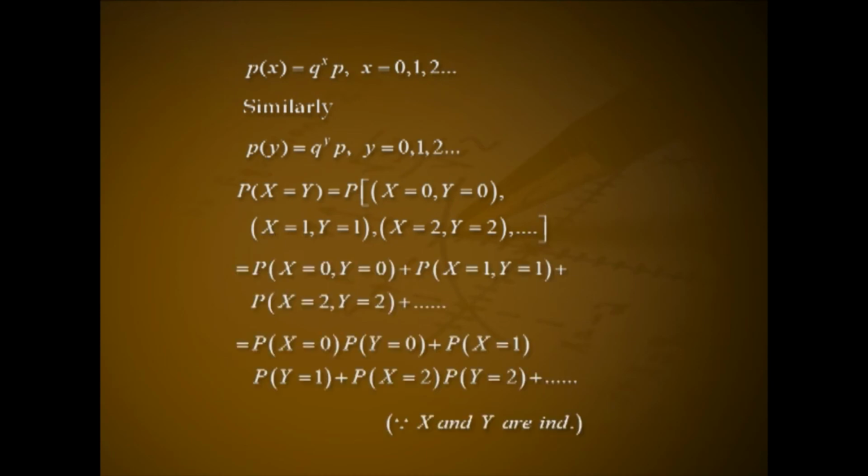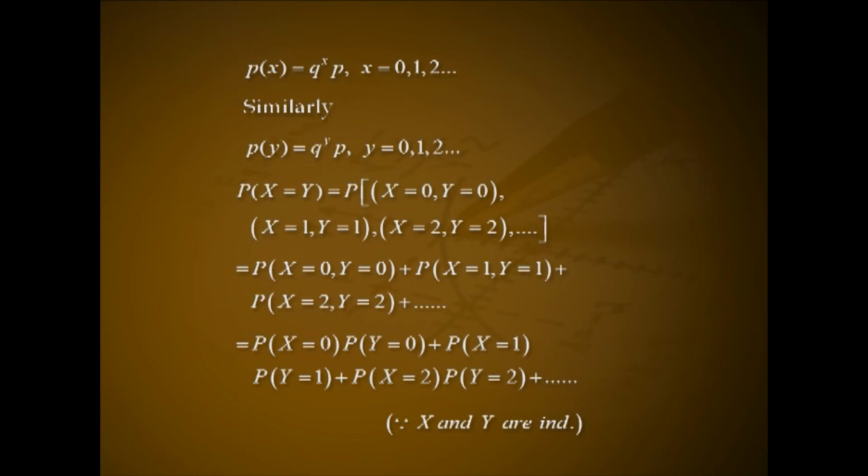Then P(X = Y), that is equal to P(X = 0, Y = 0, X = 1, Y = 1, X = 2, Y = 2, etc.). That is P(X = 0, Y = 0) plus P(X = 1, Y = 1) plus P(X = 2, Y = 2) plus etc.